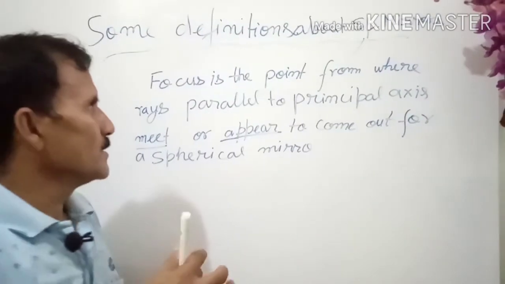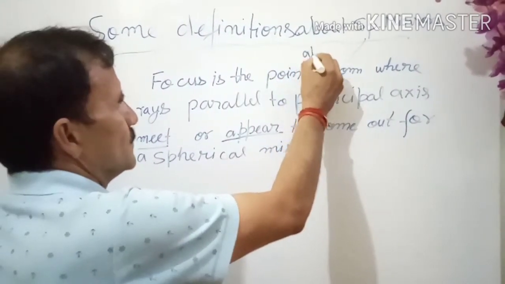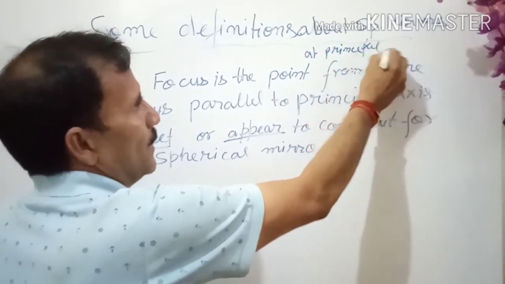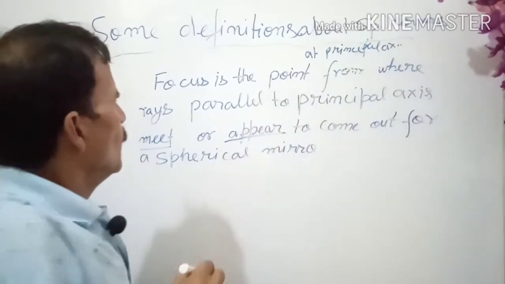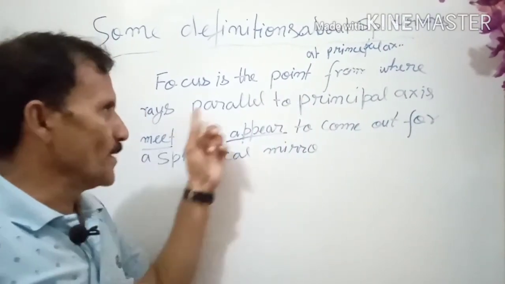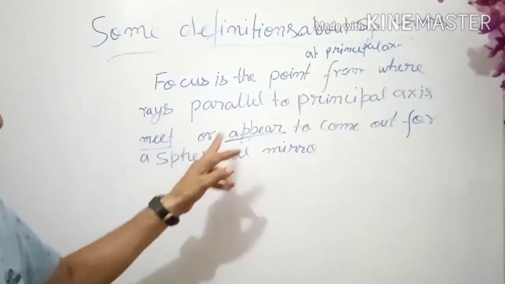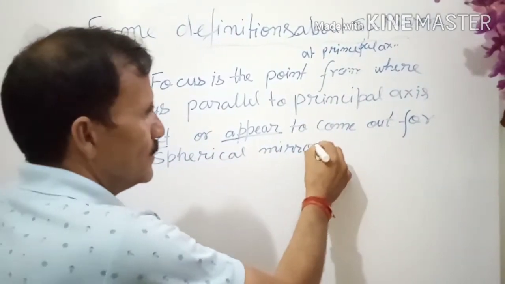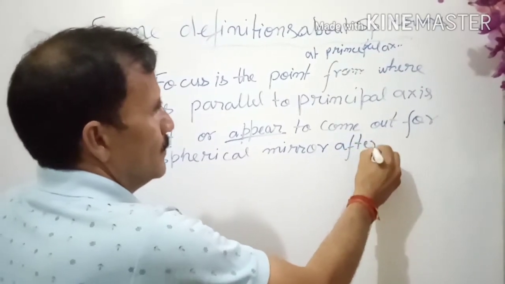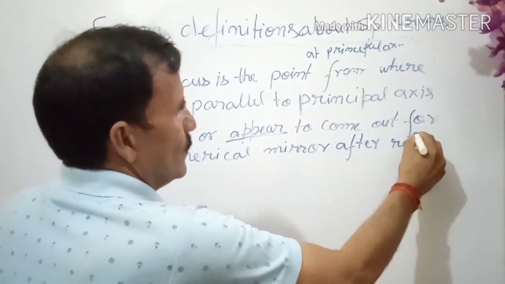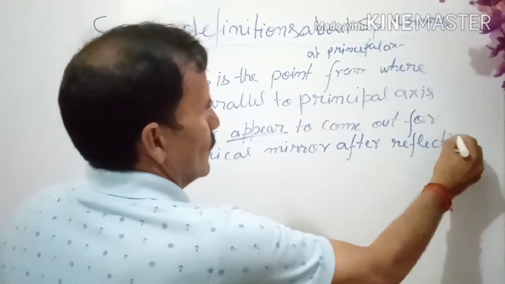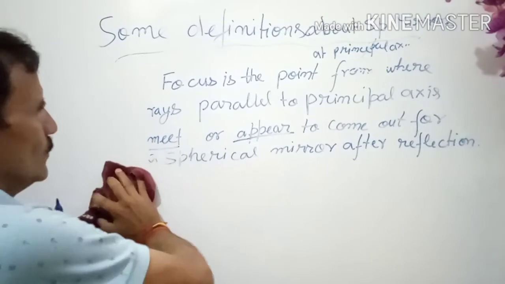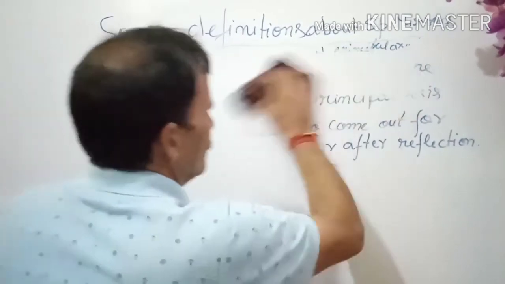So focus is the point at the principal axis. You can write here like: focus is a point at the principal axis where the rays parallel to the principal axis meet or appear to come out for a spherical mirror after reflection. So like that you can make the definition for other things also. Now this is the definition of principal focus.